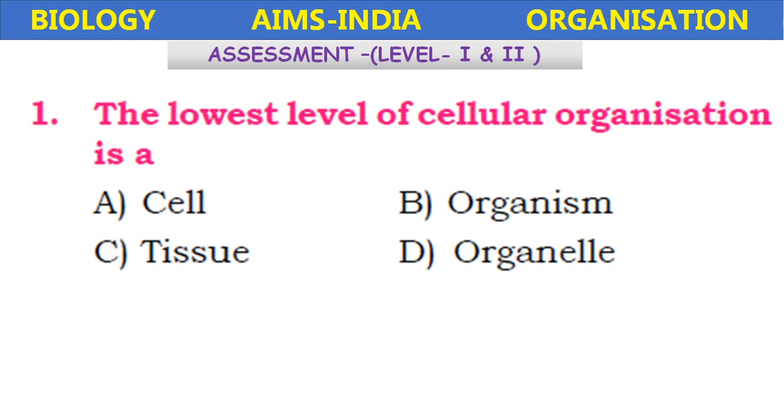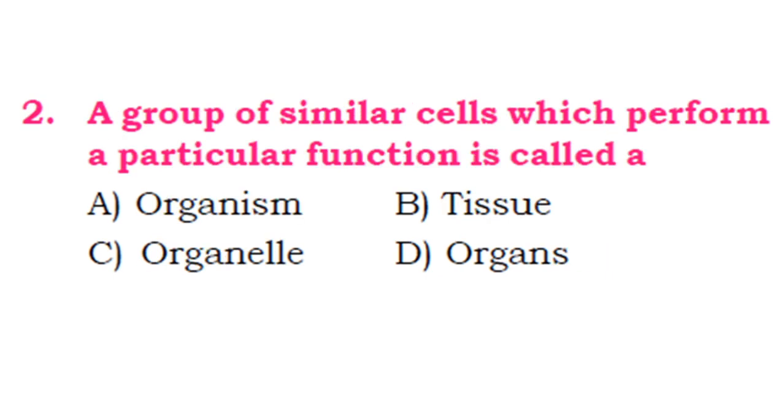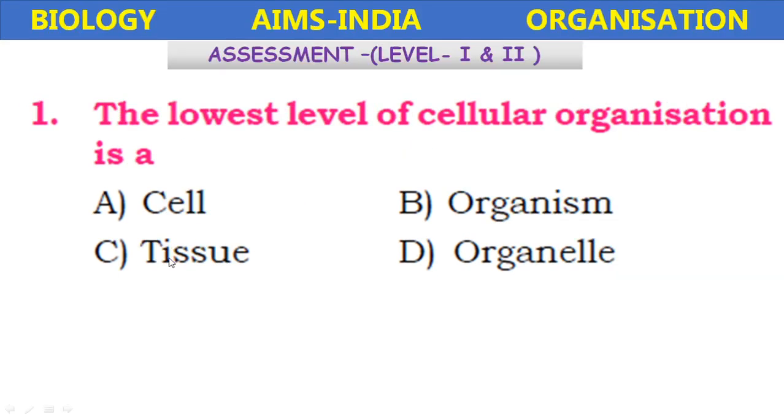This is the assessment 1. Both level 1 and level 2 are included in this, so only one assessment from this lesson. Okay, so listen to the question carefully. The lowest level of cellular organization is: cell, organism, tissues, organelle. Which is the lowest level among the following?